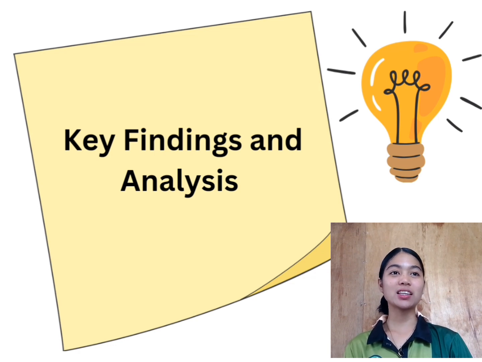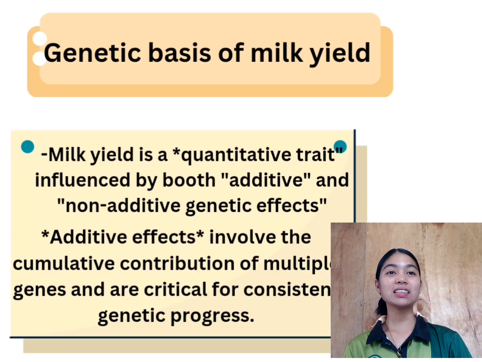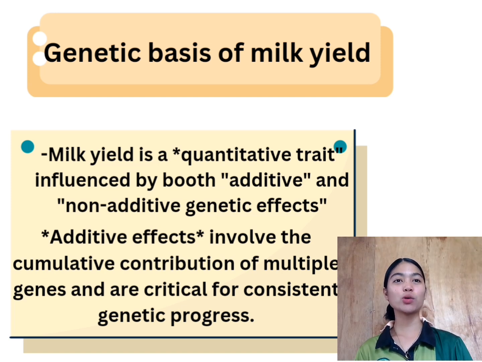Let's begin with the genetic basis of milk yield. Milk yield is a quantitative trait influenced by both additive and non-additive genetic effects. Additive effects involve the cumulative contribution of multiple genes and are critical for consistent genetic progress. These effects are directly passed to offspring, making them predictable and reliable for long-term improvement.